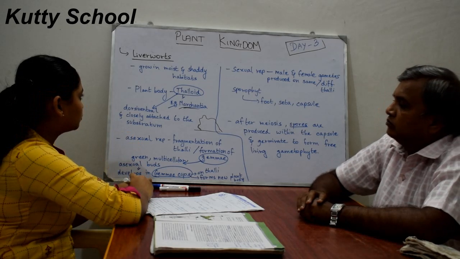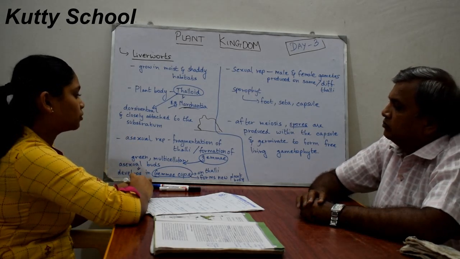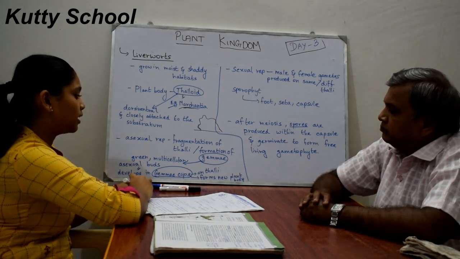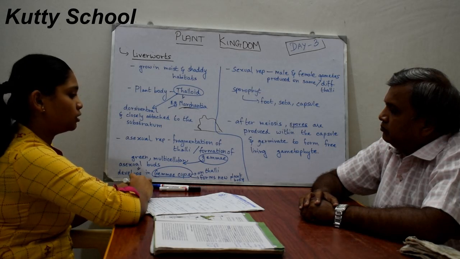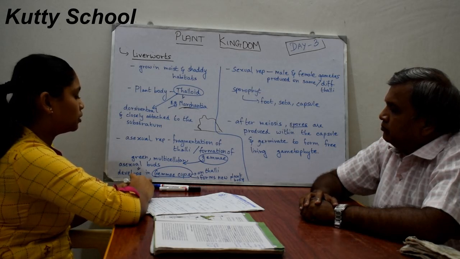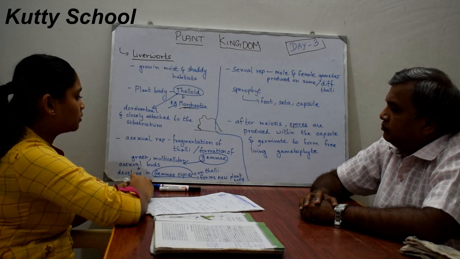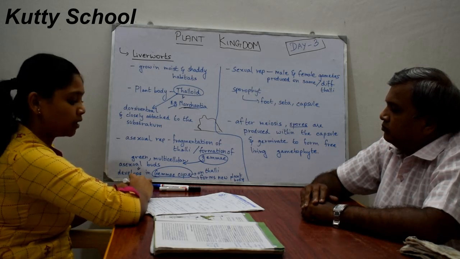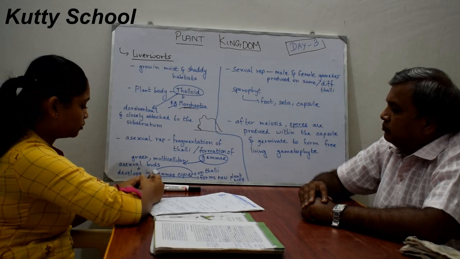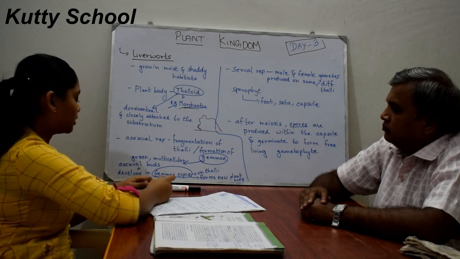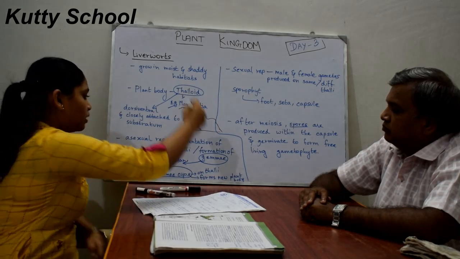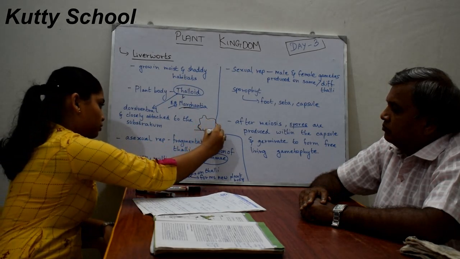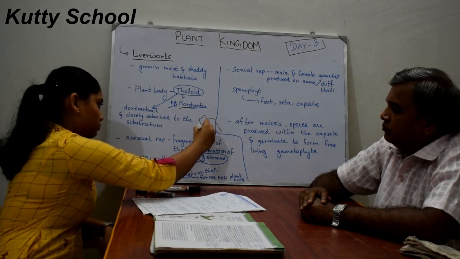Asexual reproduction of these liverworts is through fragmentation of thalli. Each thalli separates and grows into a new liverwort, or reproduction happens by formation of gemmae. Gemmae are closely attached to rhizoids, in some kind of cup-like structure.